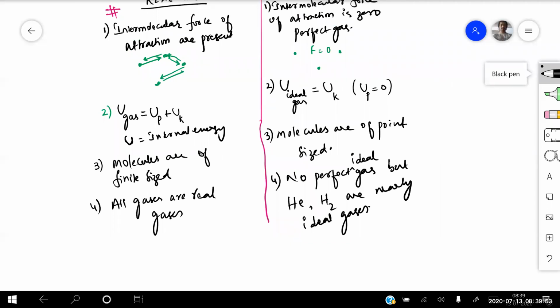Third point: in real gases, molecules are of finite size. That means you can calculate the size and volume of the molecules, whereas for ideal gases, molecules are of point size. And the fourth point: all the gases you see are almost all real gases. In the universe, we don't have any perfect ideal gas, but for assumptions, we take helium and hydrogen as nearly ideal gases. Is that point clear for everyone? Yes, sir. Chalo.